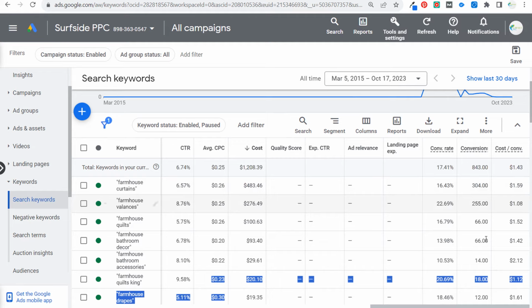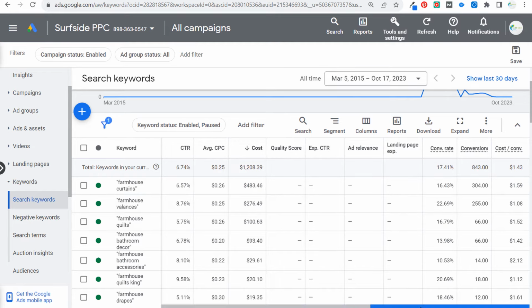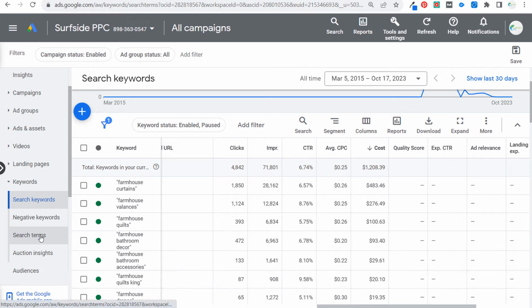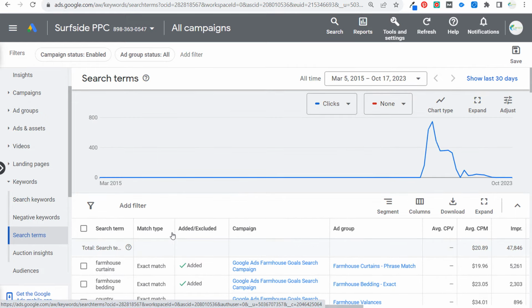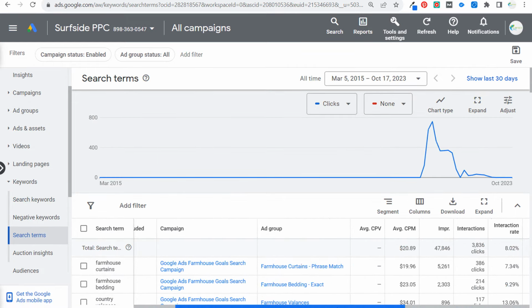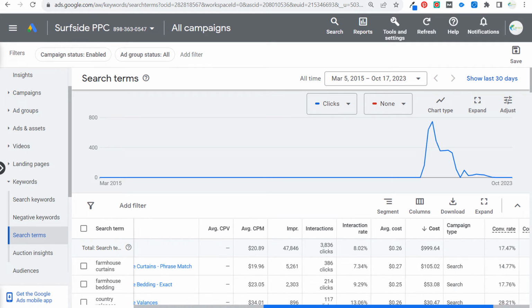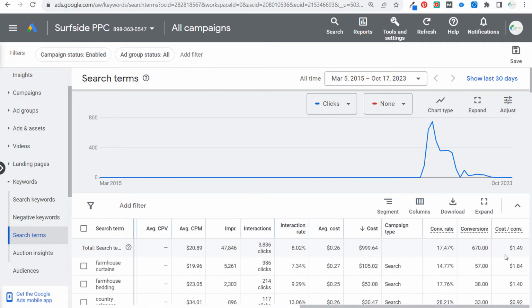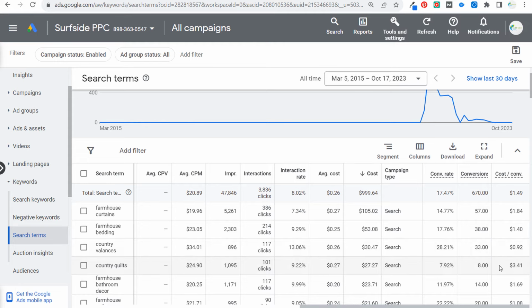So as we come over here to our conversion data, you're going to be looking for keywords that have a high cost per conversion. And then the other thing that you want to do is look at the search terms report, because the search terms report will give you different ideas as far as negative keywords that you should add, and also specific search terms that have a very high cost per conversion. So you may see something like this where, okay, we're spending a decent amount on this keyword. It's not converting as well as some of these other keywords here, so it has a lower average conversion rate. It has a higher average cost per conversion.